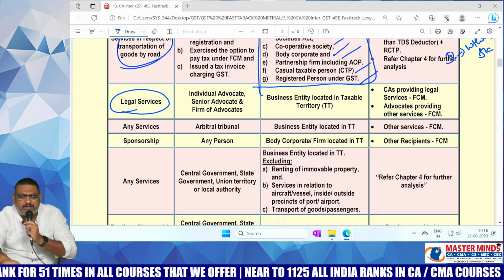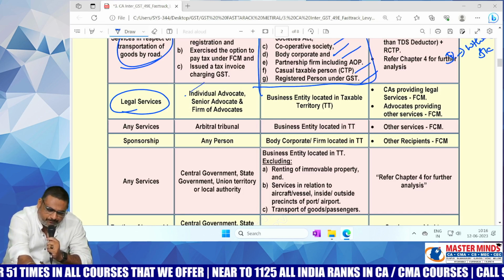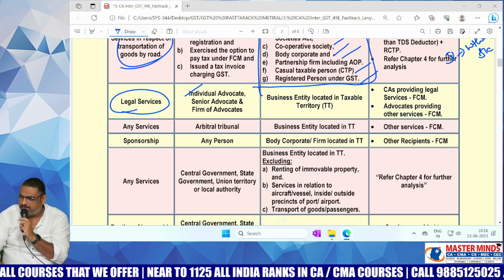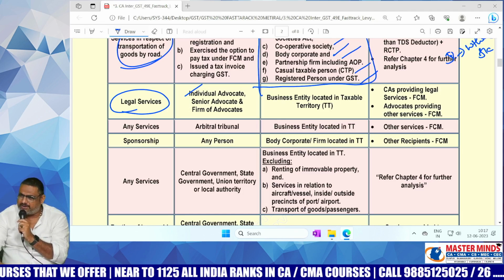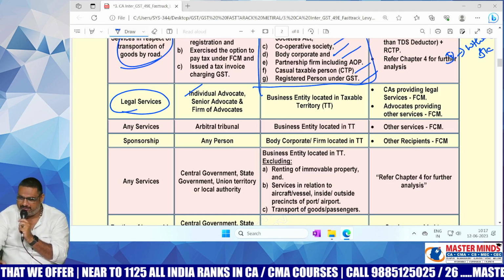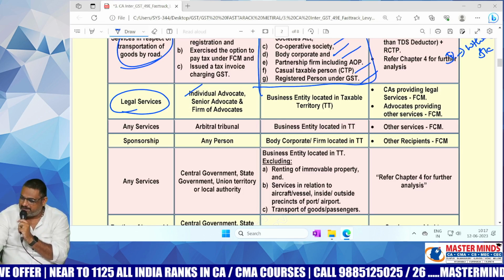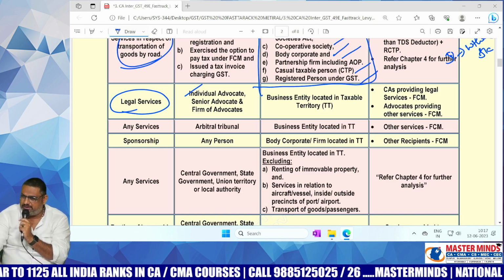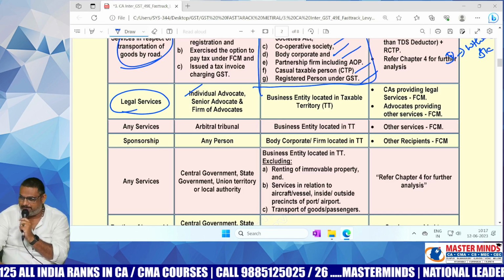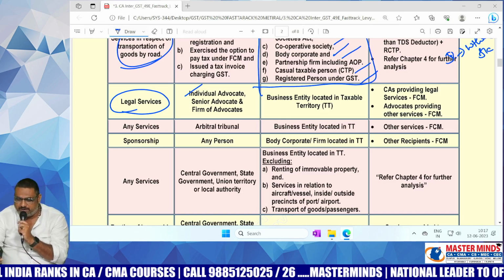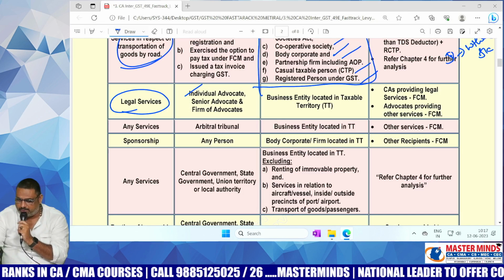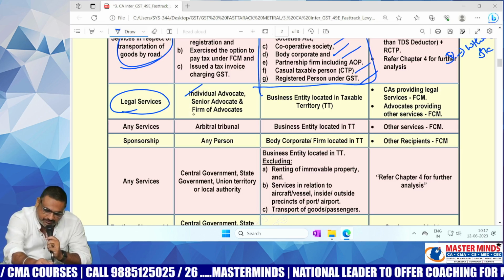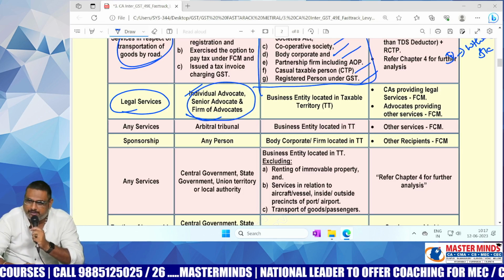Who will provide these legal services? Advocates. Technically, there is a difference between lawyer and advocate. A practicing lawyer is known as an advocate, but here I am using it as a synonym. In practical life there is a difference, but for the sake of easy understanding, I am using the word lawyer only. So who will provide these legal services? Junior lawyer, senior lawyer, and partnership firm of lawyers will provide this service.